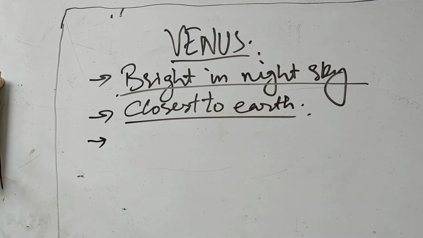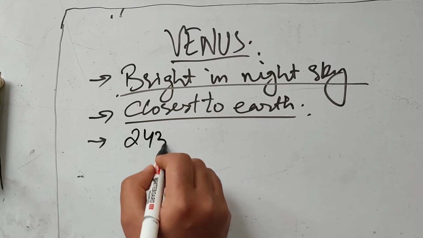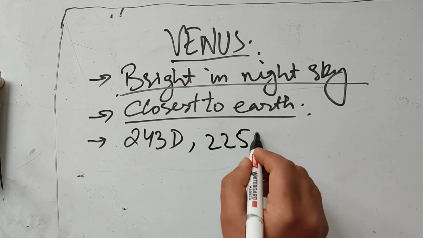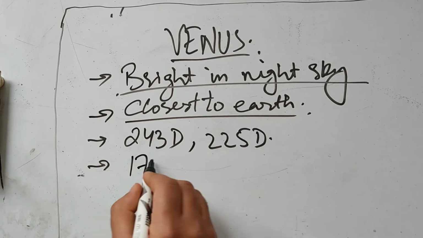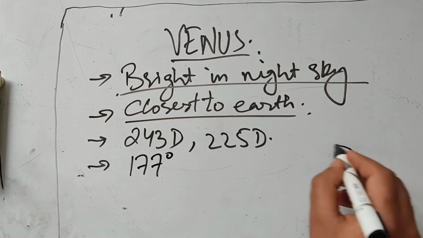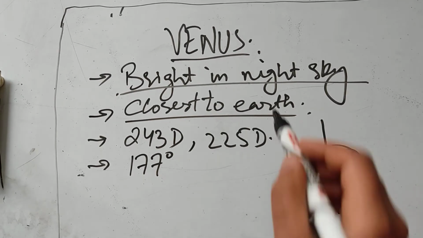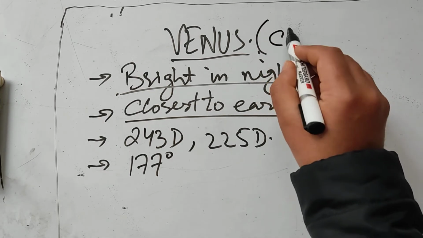Also, if we talk about its rotation and revolution, it takes around 243 days to complete its rotation, and the revolution takes around 225 days. The axis of rotation is at 177 degrees, and that's why Venus will appear to rotate clockwise.